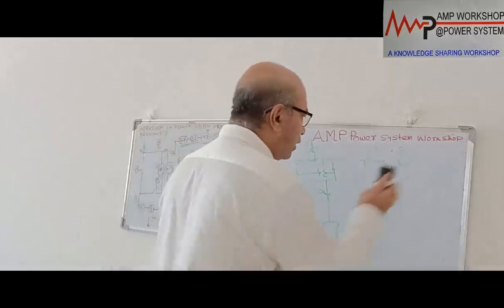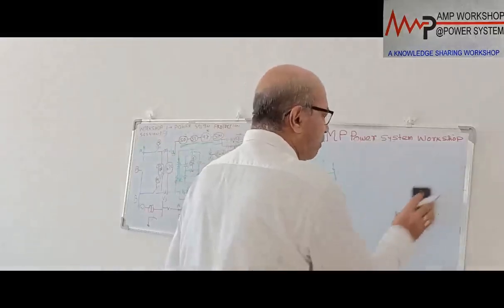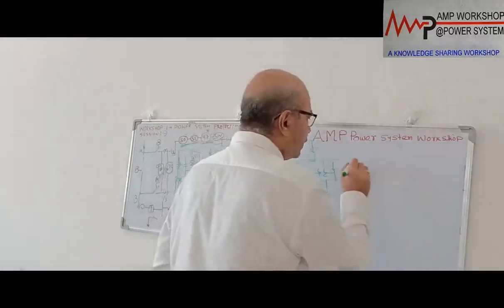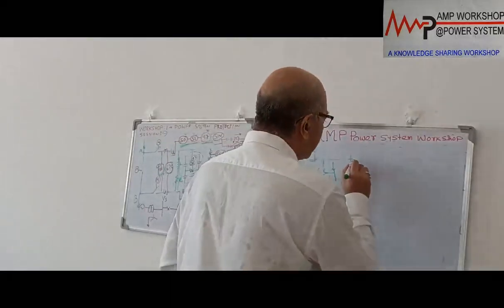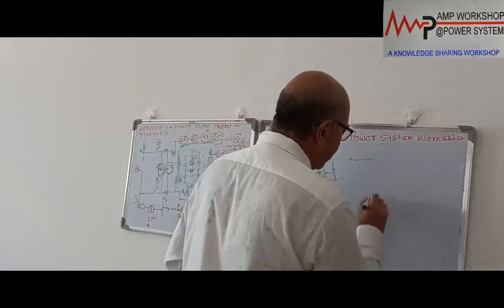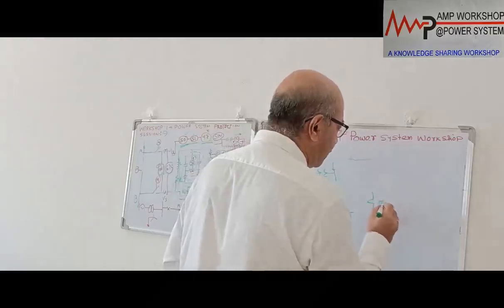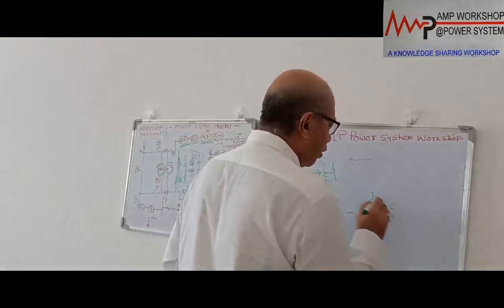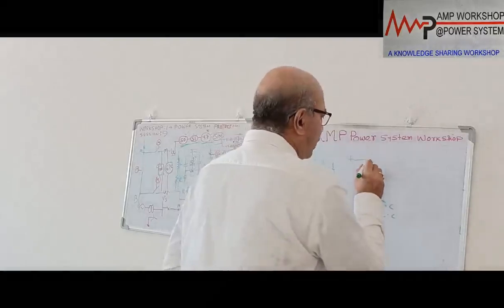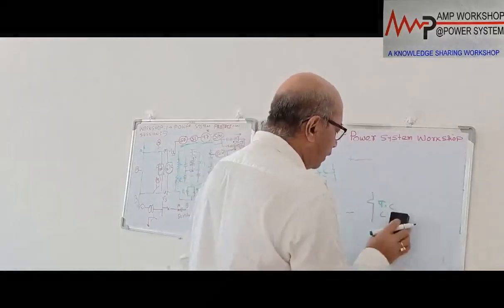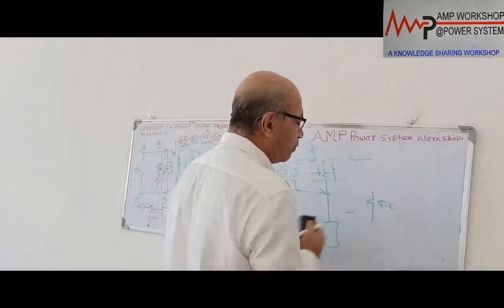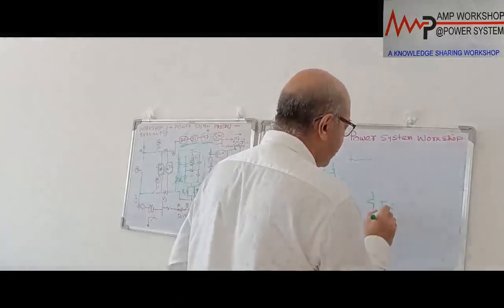So how will we do that? All the protection, I am drawing one schematic for medium voltage and low voltage. Suppose this is the control supply coming from here. This is a breaker trip coil, or it could be a contactor closing coil, whatever it may be. Now what is happening over here? Suppose it is a breaker trip coil.